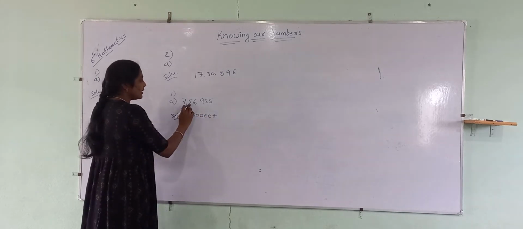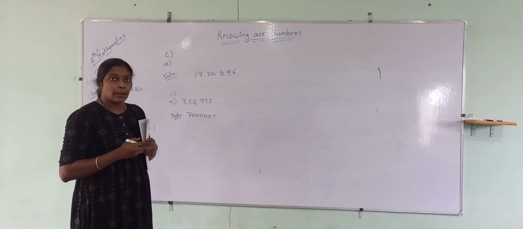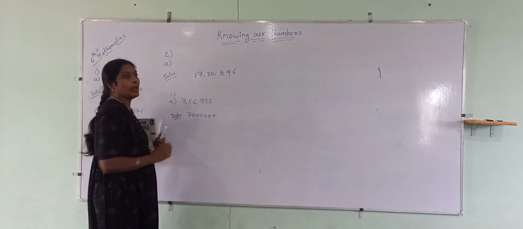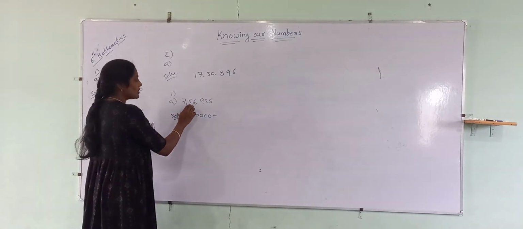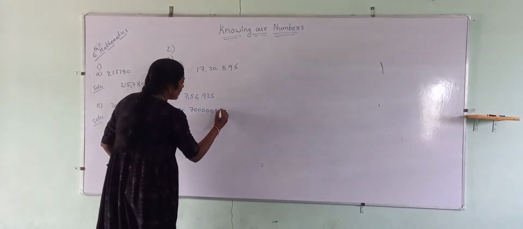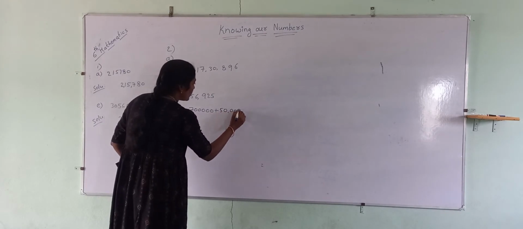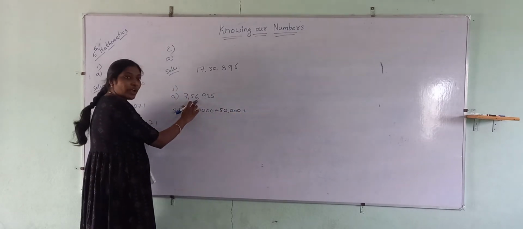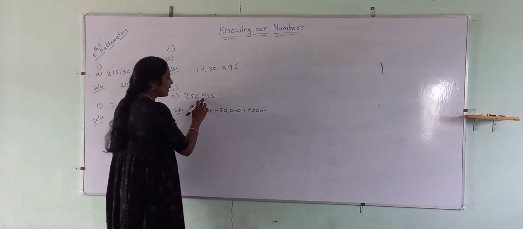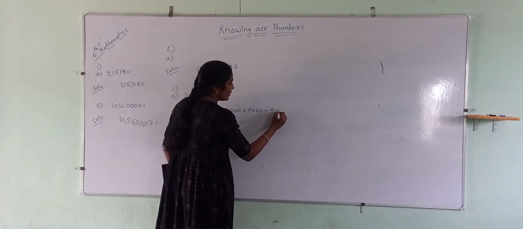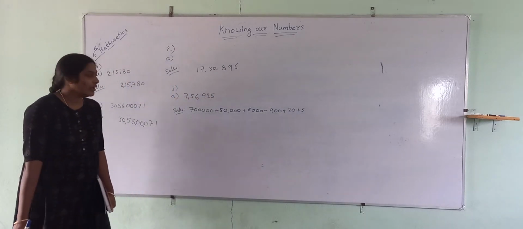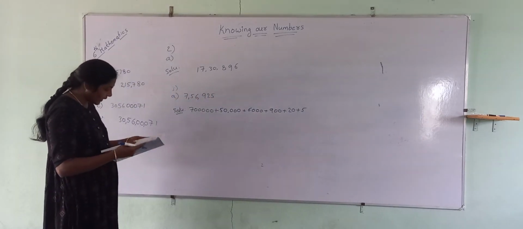Plus, next, what is the place value of 5? Place value means where that digit is placed in that entire number. Okay, so the 5 is placed at the ten-thousands place, so 50,000, plus the place value of 6 is thousands, so write 6,000. Then 900, 20, and the ones place is just 5. In the same way, write the last one, F.